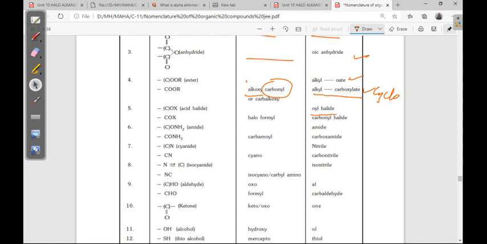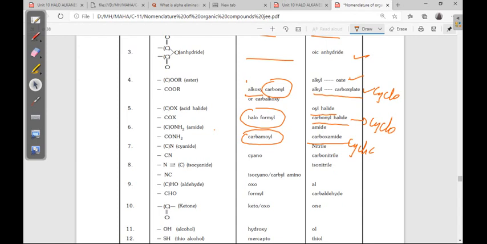Next as a prefix, haloformyl, then suffix is carbonyl halide. When to write this? This is for cyclic compounds, alicyclic compounds. Then for amide, it is amide. Then as a prefix, carbamoyl, okay. In cyclic compounds, again in cyclic compound this is carboxamide, okay.